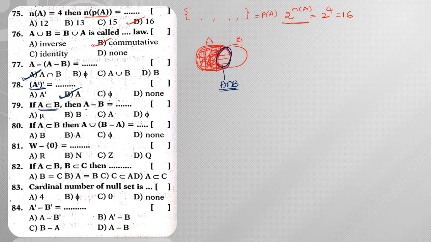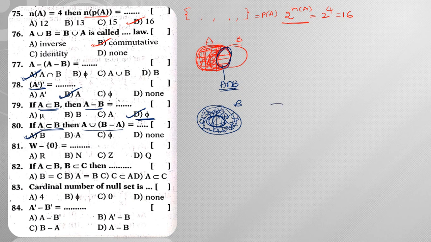Next, if A subset to B, then A minus B is equal to... already repeated question. Repeated question means it is very, very important. Hence the answer is 5. If A subset to B, that means there is set B in which set A is present. Now A union B minus A. So what is B minus A? B minus A means this outside ring part. And to this ring part, if you make union of A, that means if you consider all this part, this part will be equal to set of B.